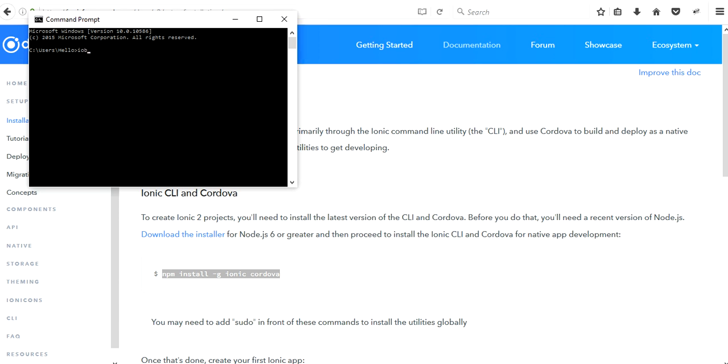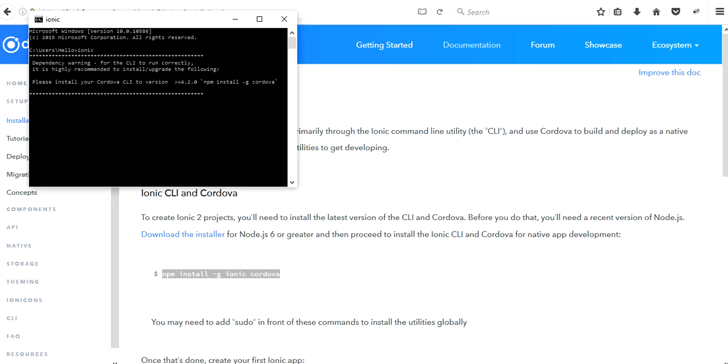If I write ionic, you will see here in the command prompt that Ionic has been installed.